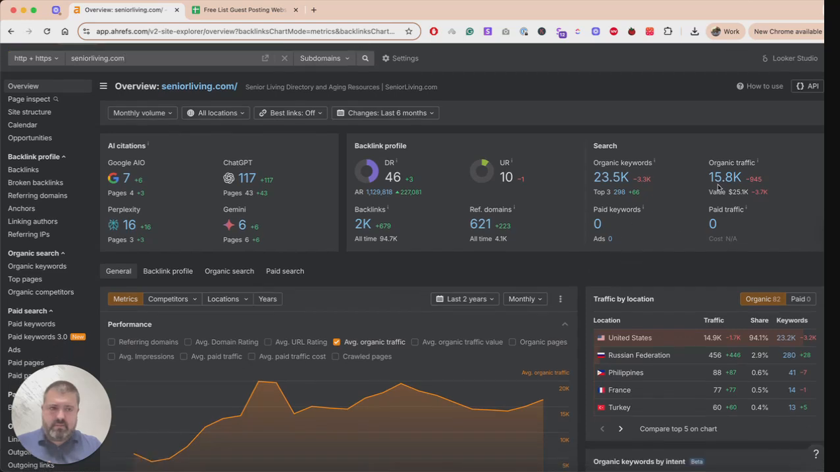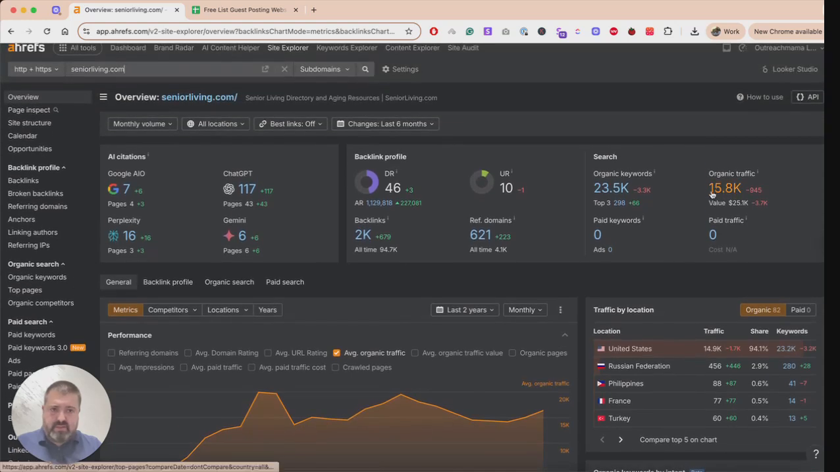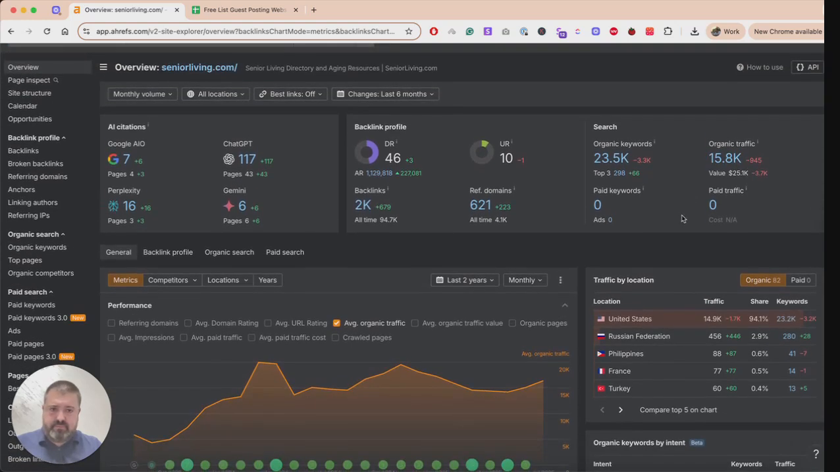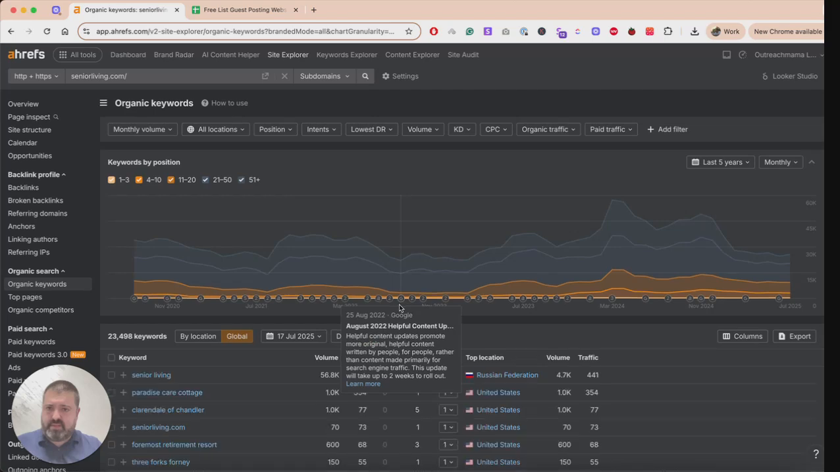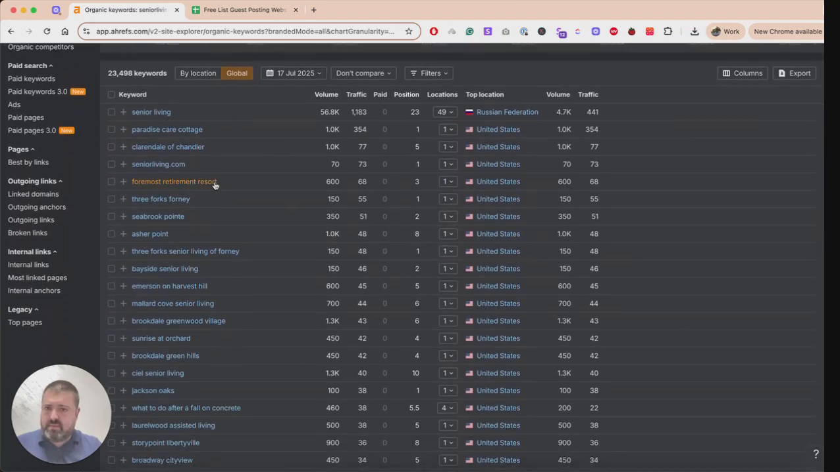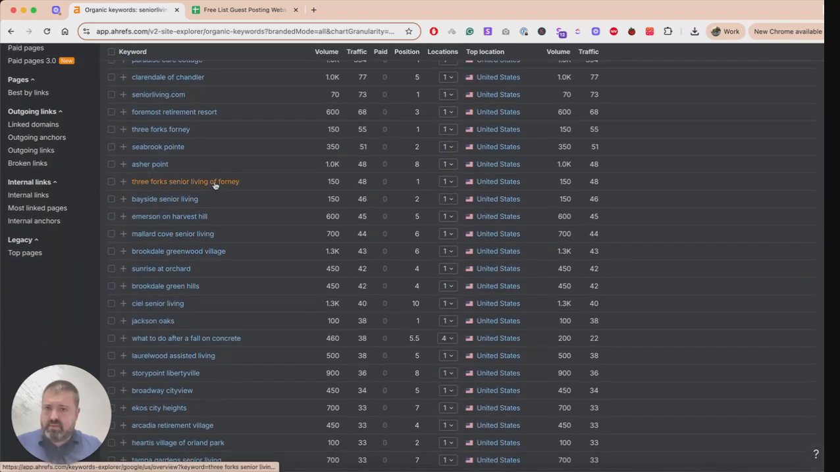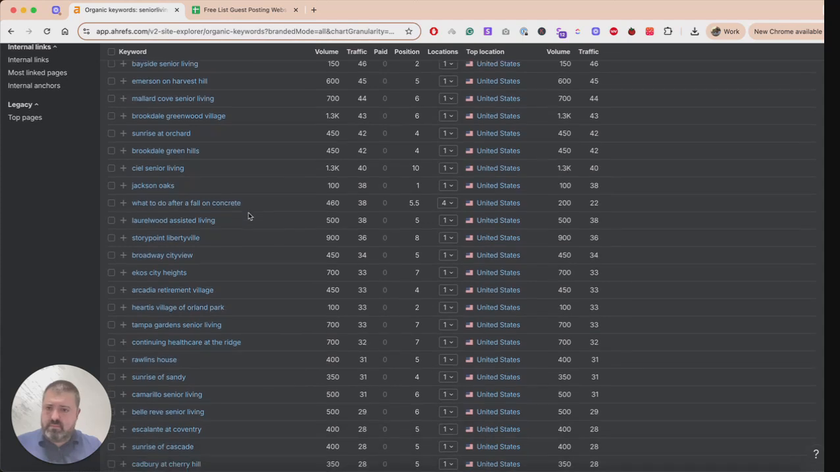Okay, there is a drop in traffic, which I cannot see here in the graph, not sure why. It shows an increase, so maybe Ahrefs will update this during the next period. But yeah, a lot of keywords, and the website is about senior living, so we're expecting keywords that are ranking for those terms. Seniorliving.com. Okay, retirement resort. So it's relevant, I would say.